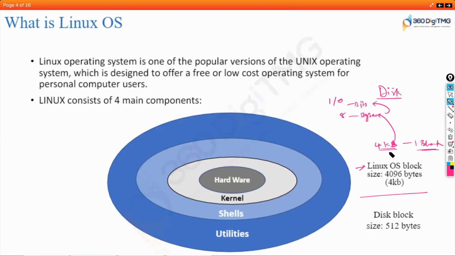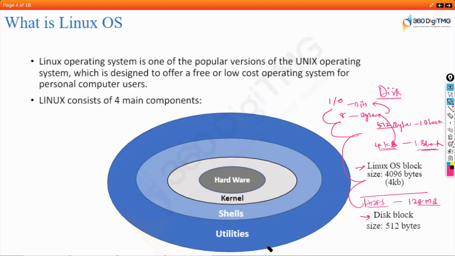And on top of this, at OS level, this is what is happening. On top of this, we will have HDFS. And in HDFS, we know one block is 128 MB, right? And at disk level, 512 bytes is one block. So this is the level of hierarchy that we go through.